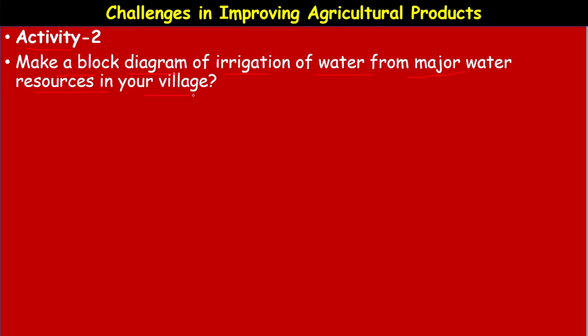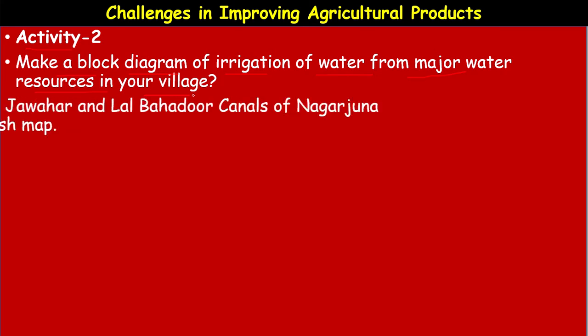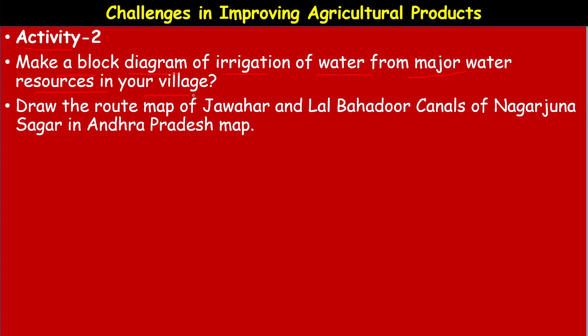Draw a diagram showing the source of water and the irrigation system, its advantages, its factors and all those things. Also draw the route map of the Jawahar and Lal Bahadur canals of Nagarjuna Sagar in the Andhra Pradesh map.